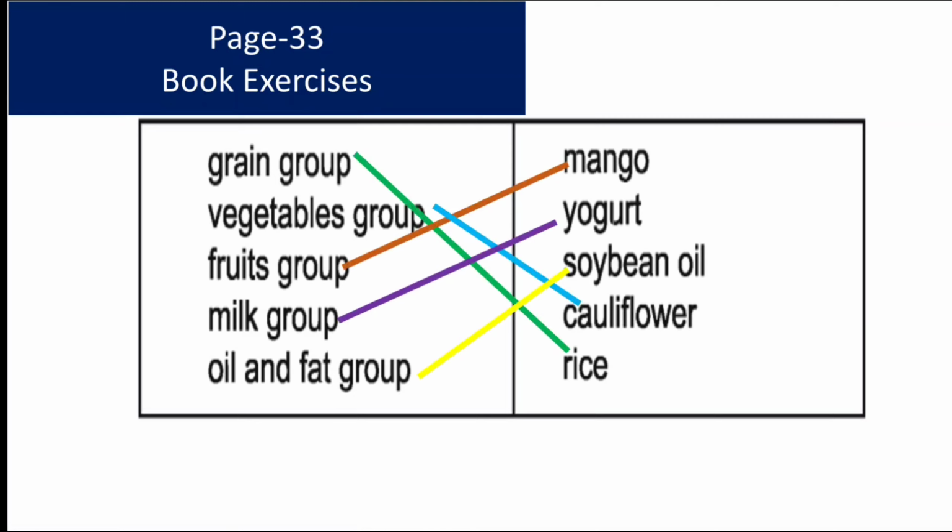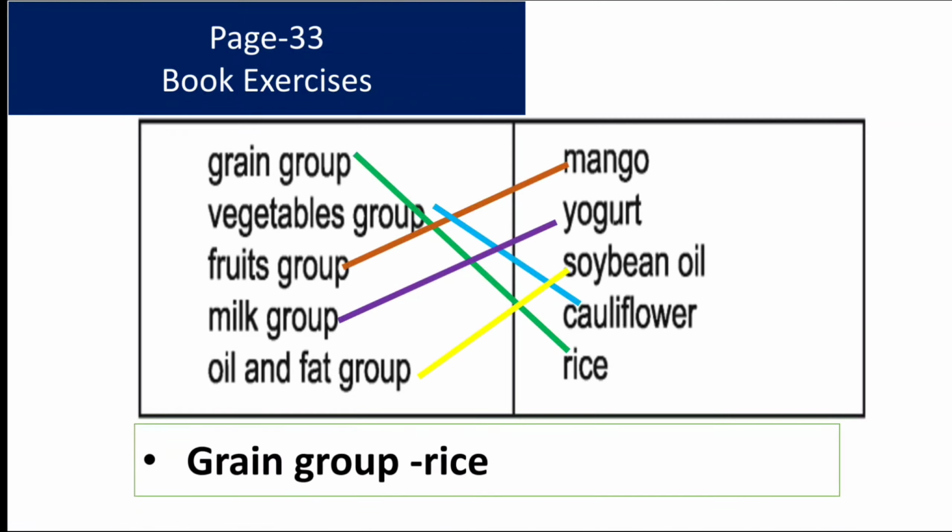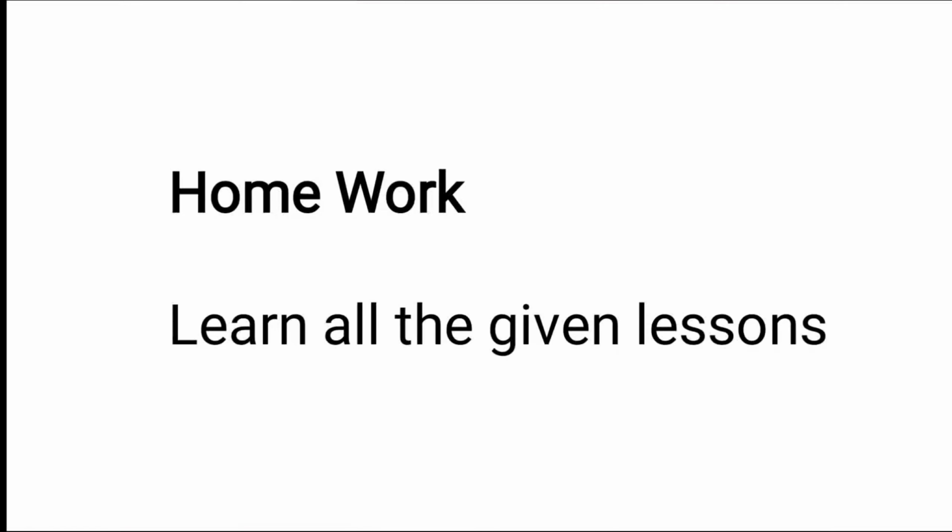So the rule I have already said is you have to write it in a full sentence. Do not draw the lines, otherwise you will not get marks. Okay, so write the answer in full sentence. The first example, grain group matches with rice, so I'm writing it in a sentence: Grain group, rice. Homework from today's class is to learn all the given lessons. Whatever questions we have discussed, you will learn all those from today's lecture.